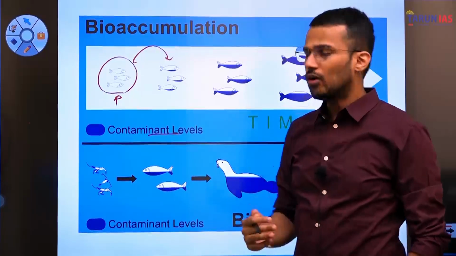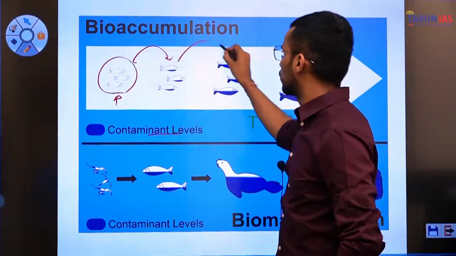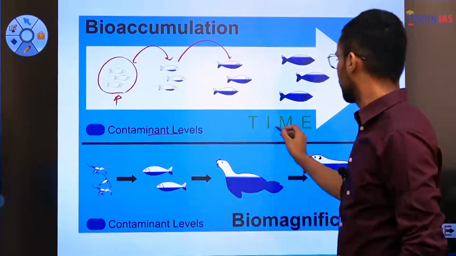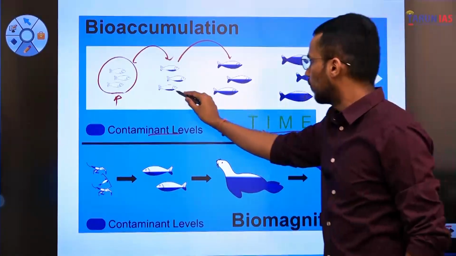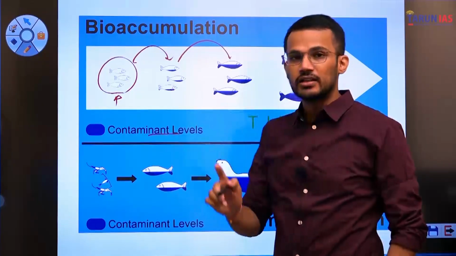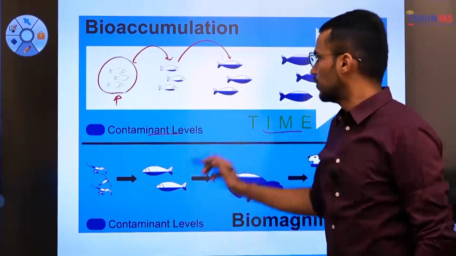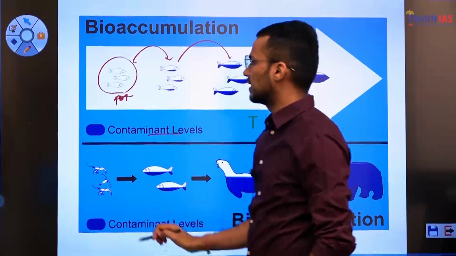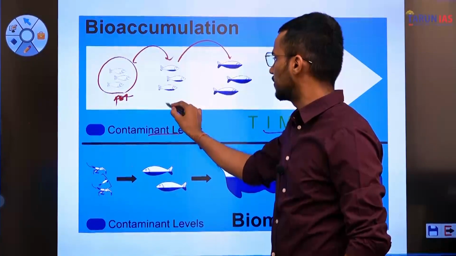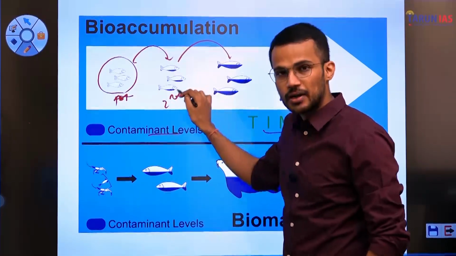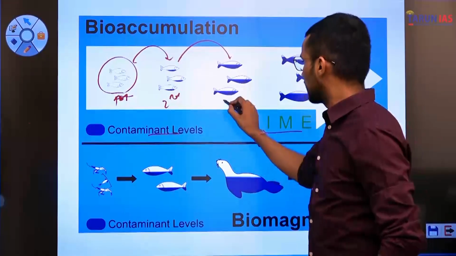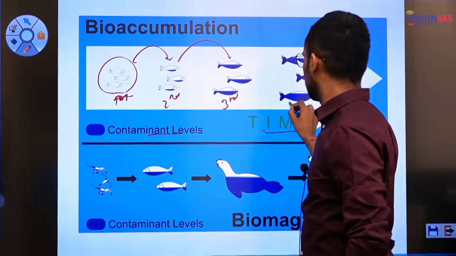Now, as these fishes grow with time, the level of contaminant also increases in the body of fishes. You can see it in these stages. At the first stage, there was nothing inside the body of the fish. At the second stage, some contaminant has entered, and with time, that contaminant is increasing.